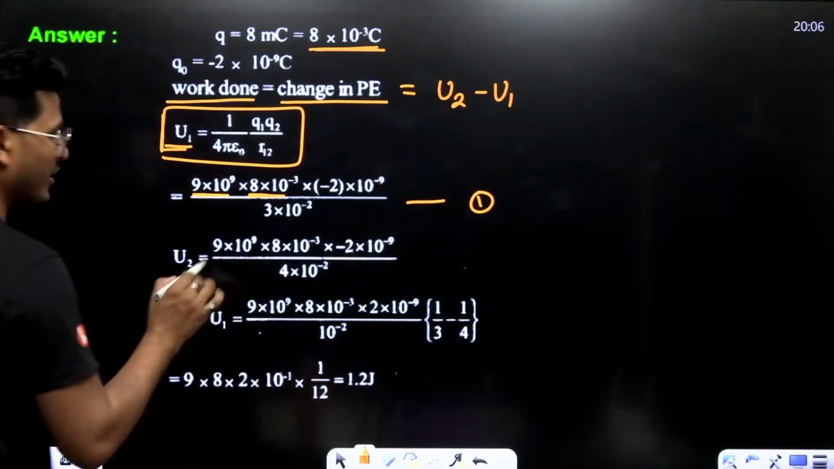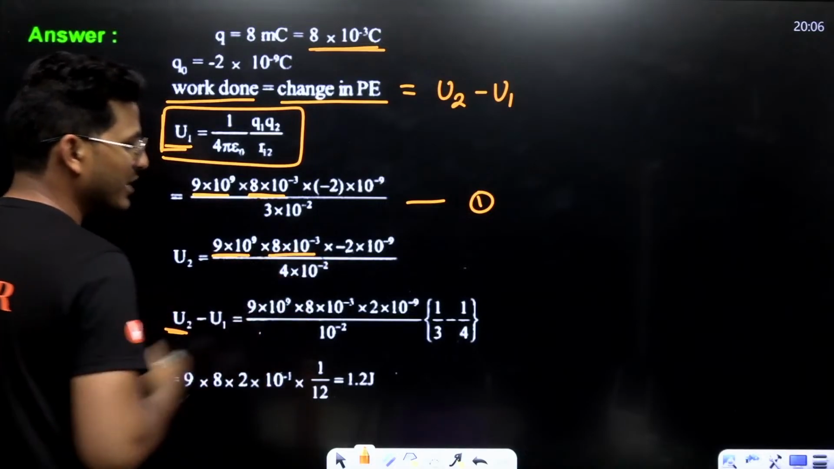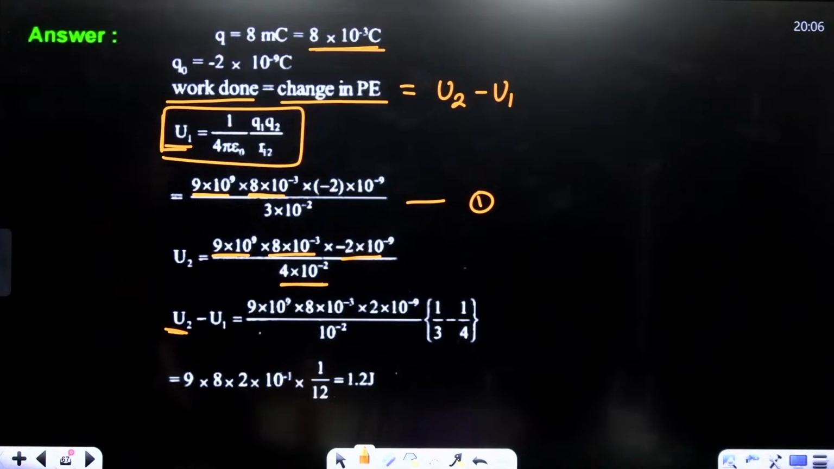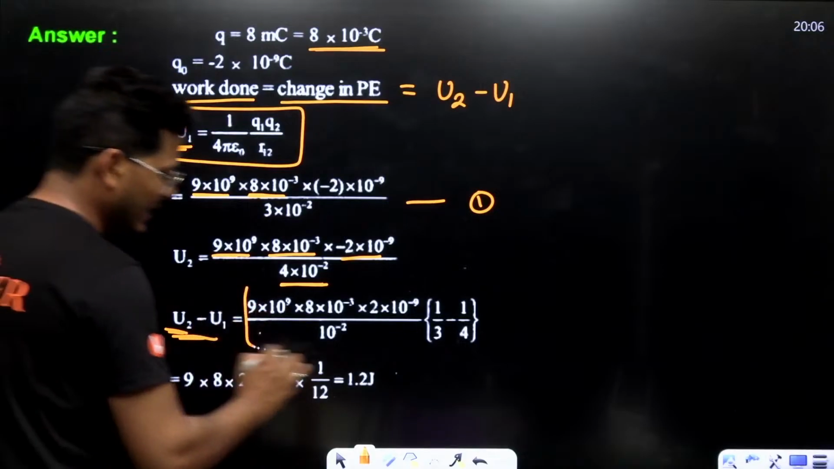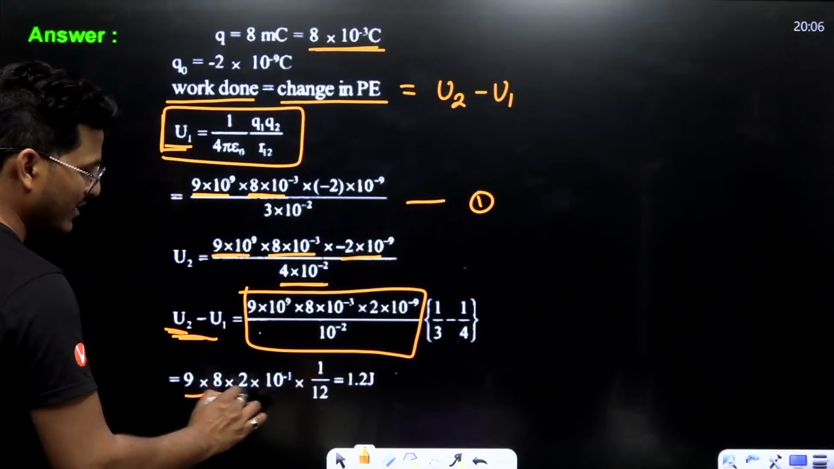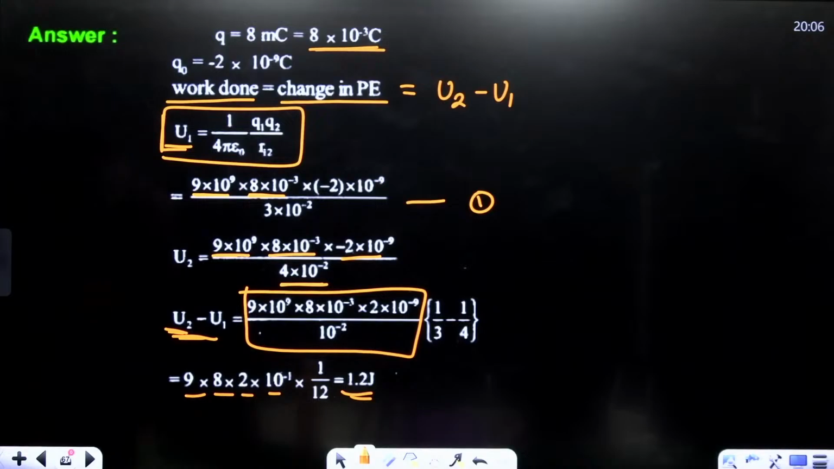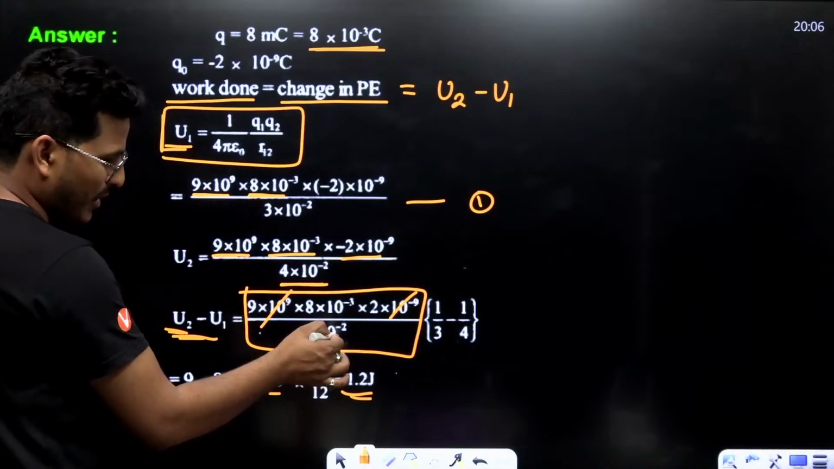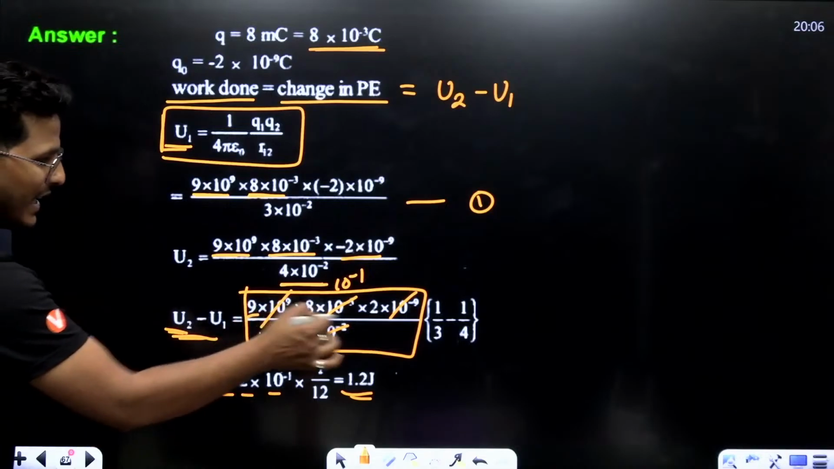This is basically U1. What about U2? 9 into 10 raised to the power 9, that is 1 upon 4 pi epsilon naught, 8 into 10 to the power minus 3, charge will be same, only the 4 into 10 to the power minus 2. Right? Then what is U2 minus U1? These are the common terms, only 1 upon 3 minus 1 upon 4. That is 9 into 8 into 2, 10 to the power minus 1, 1.2 joule. Just because this one cancels out: 10 to the power minus 2 cancels out 10 to the power minus 3, remaining is 10 to the power minus 1. So that 9, 8 and 2.